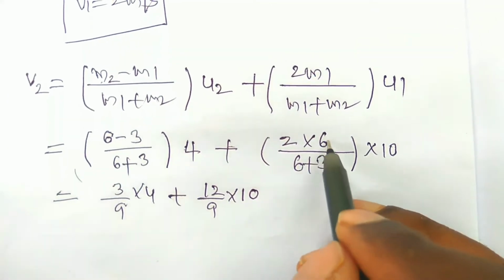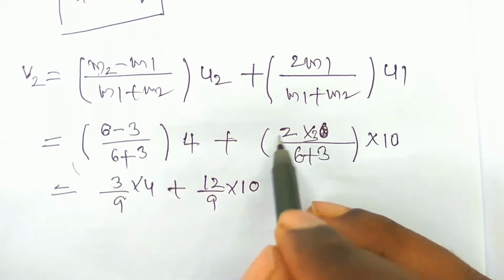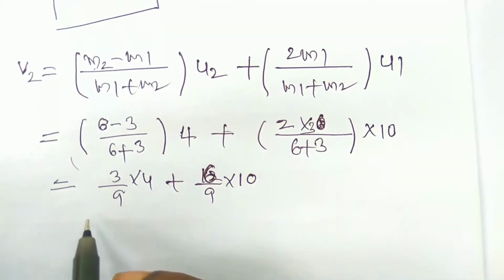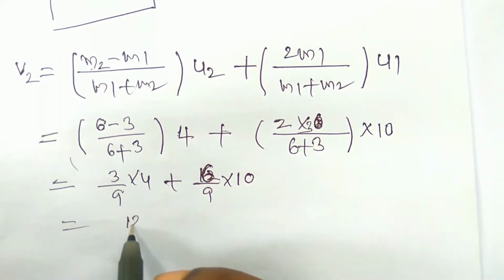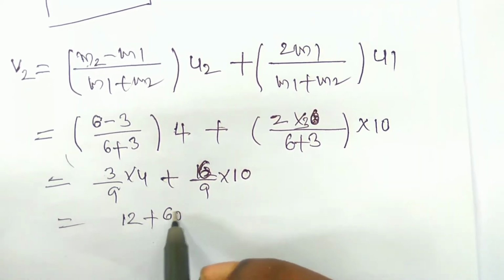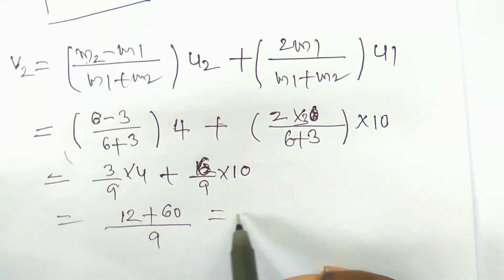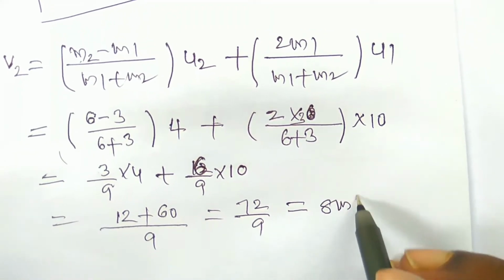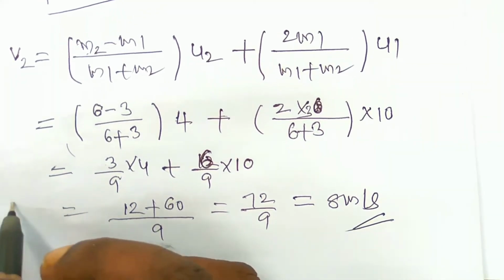So here, sorry, m1 is 3 kg. You should write 3 into 3, 2 into 3, that is 6. Right, here 12 plus 60 by 9, it is equal to 72 by 9, it is equal to 8 meter per second. So this is the v2 value.